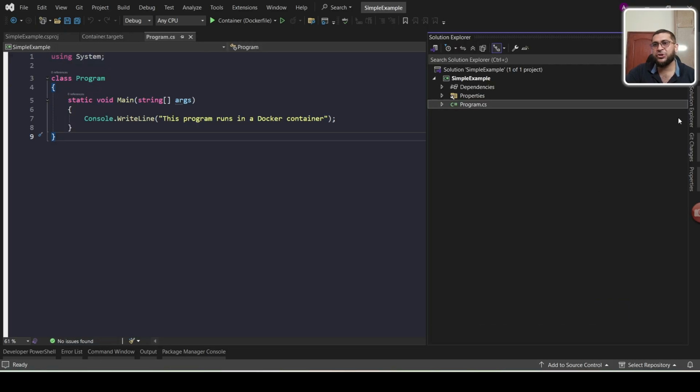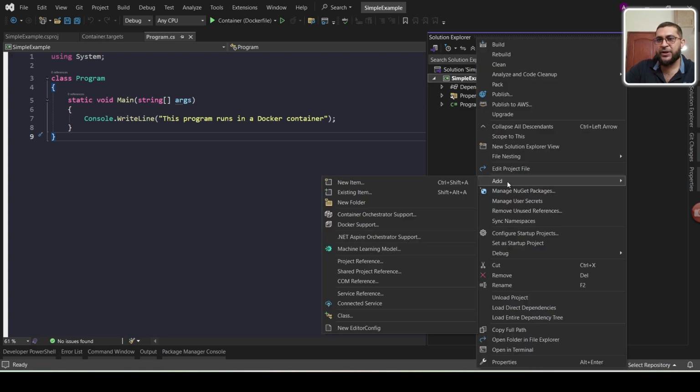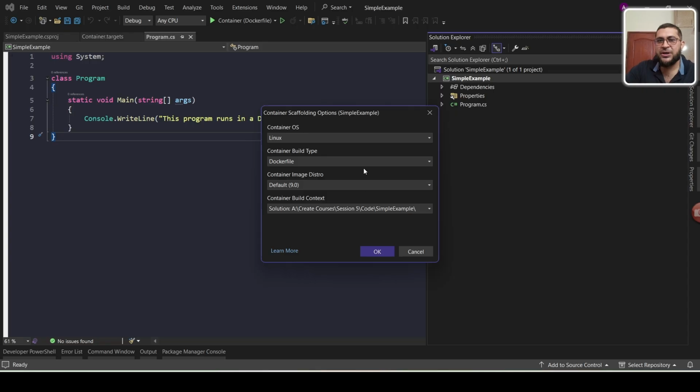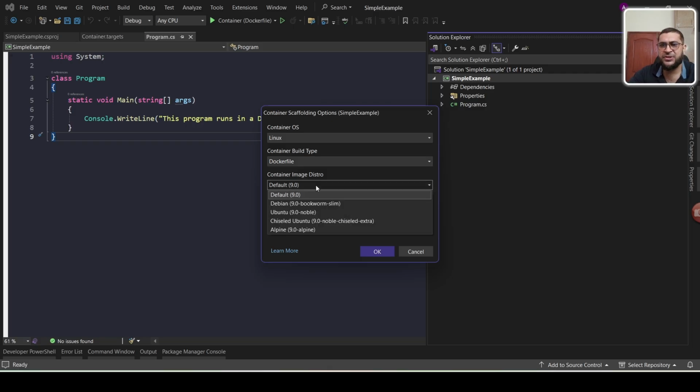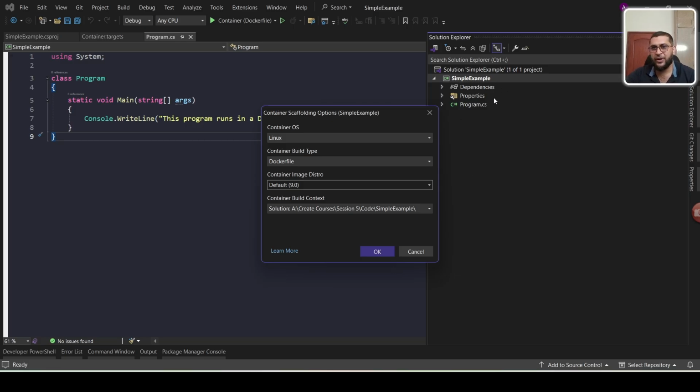So when you create the project, Visual Studio will add the Dockerfile by default. But if you don't have a Dockerfile at the start, you can also add it to an existing project. You right click, click on Add, and you will see Docker Support. When you click on Docker Support, it will ask for a few options. I will go with Linux, I will go with the Dockerfile, not the .NET SDK. And here is the container image distro. It is the engine type, so I will go with the default one. And this is the build context, the root path of my project. I will create the Dockerfile at the same root level. So I will click OK.